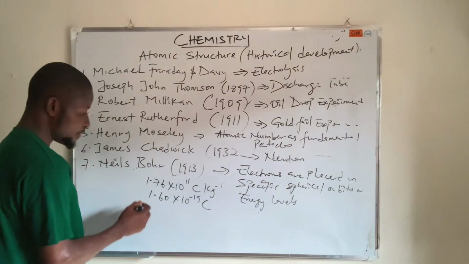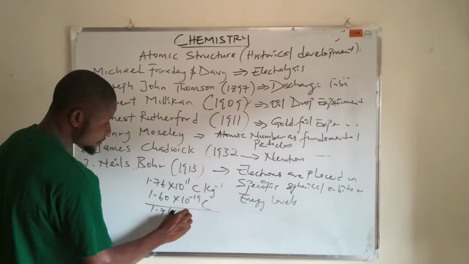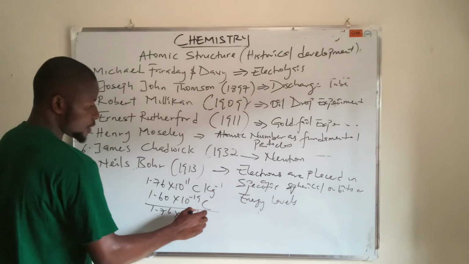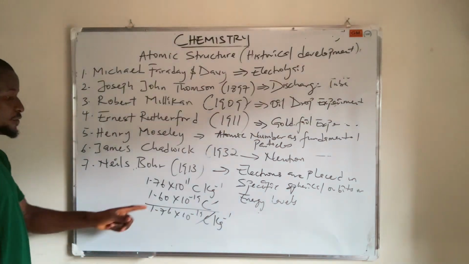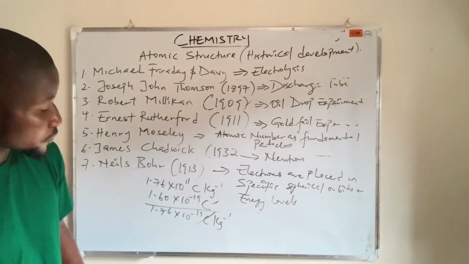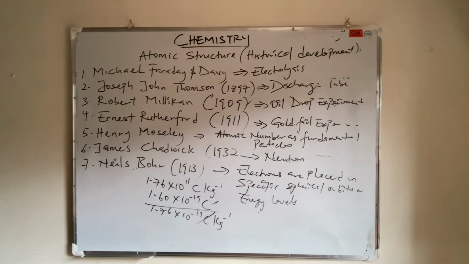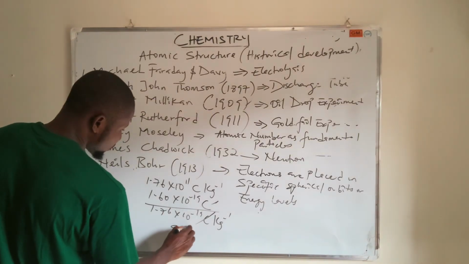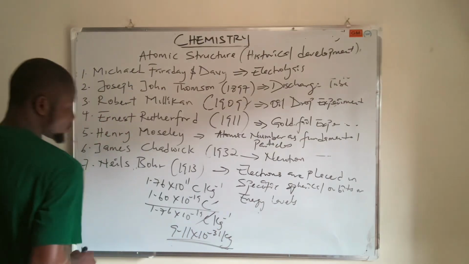You divide 1.60 times 10^-19 coulomb by 1.76 times 10^11 coulomb per kilogram. We cancel this, of course, and then you do the arithmetic. You'll be having something like 6.6 or so. Let's punch our calculator, let's be sure of it. When you punch your calculator, you're going to be having 9.11 times 10^-31 kilogram. That's the mass of an electron.